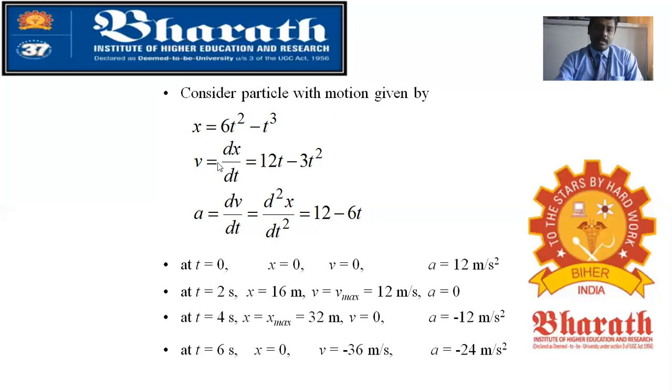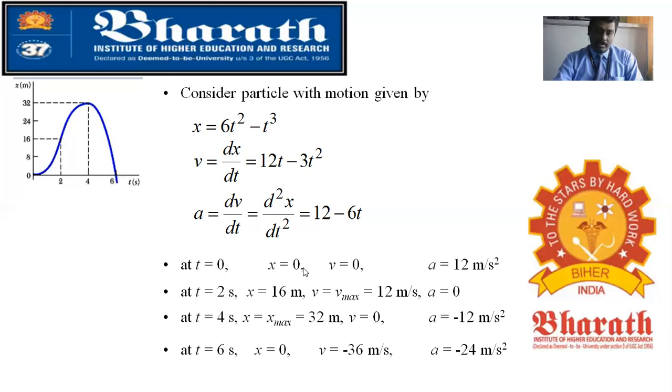Now you can see the displacement versus time, the x versus t curve. By substituting, for t equal to 0 second we got 0. At t equal to 2 seconds we got x equal to 16 meter, and at t equal to 4 seconds you got 32 meter. At t equal to 6 seconds we are getting x equal to 0.